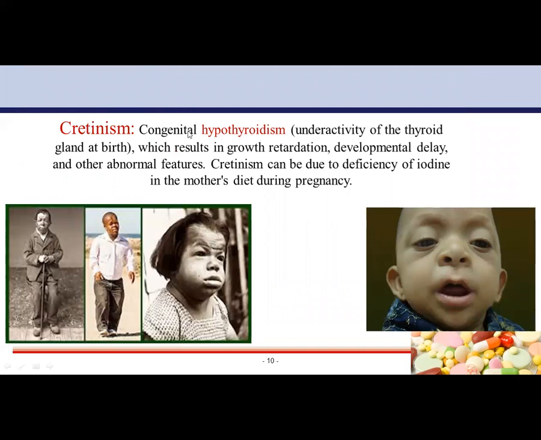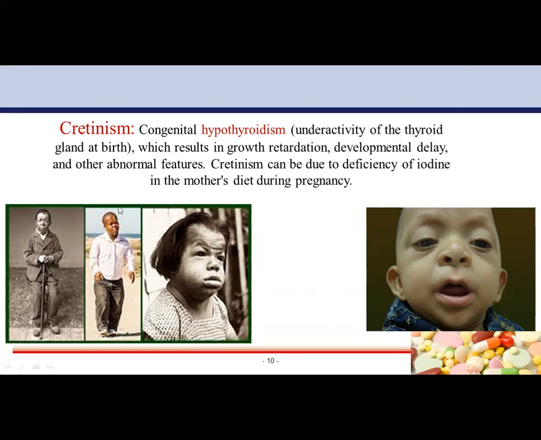Cretinism. So cretinism is also a situation. It is congenital hypothyroidism, underactivity of the thyroid gland at birth, which results in growth retardation, developmental delay, and other abnormal features. Cretinism can be due to deficiency of iodine in the mother's diet during pregnancy.